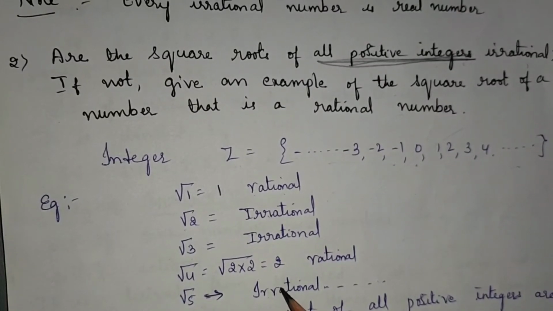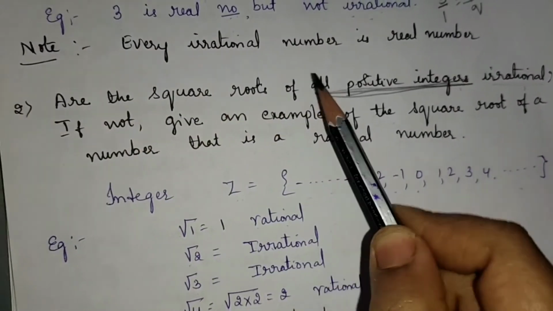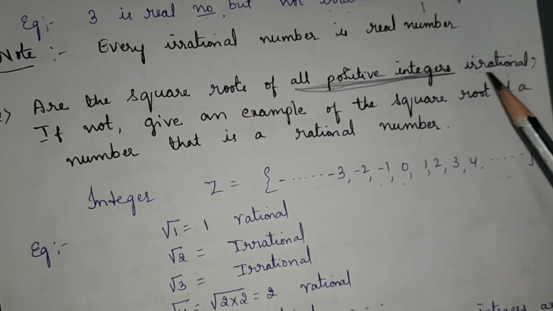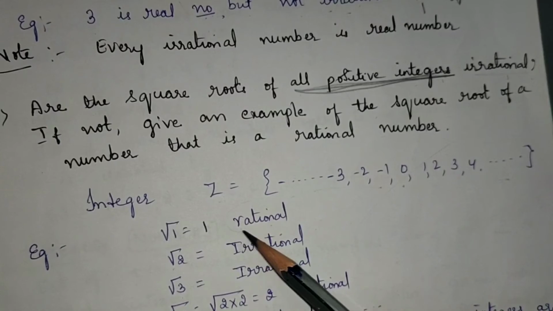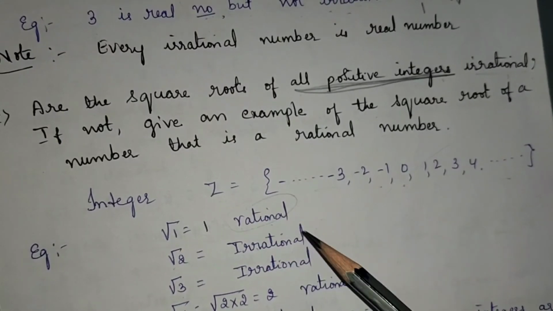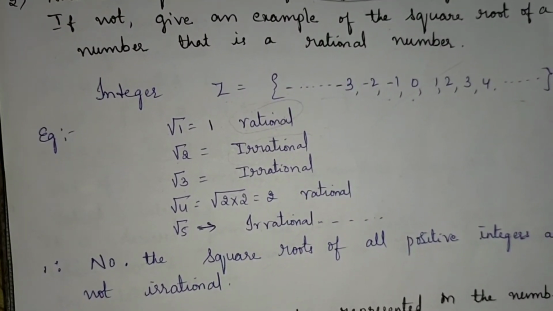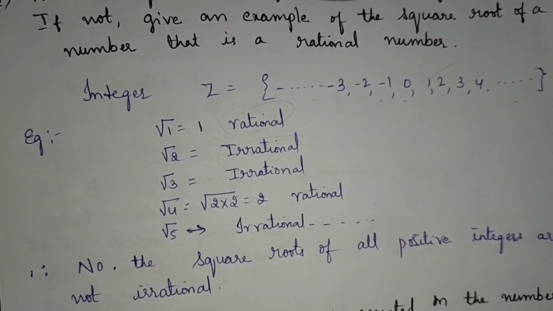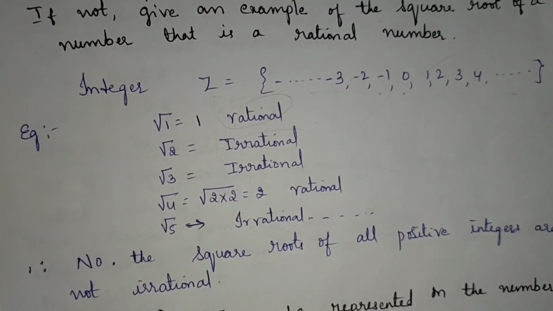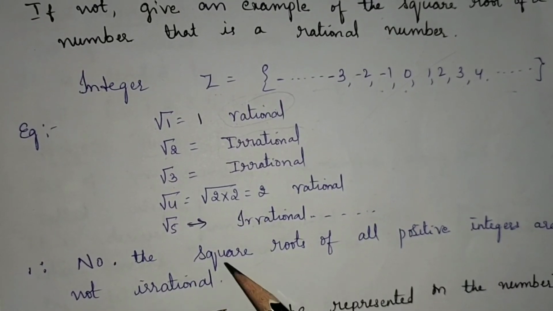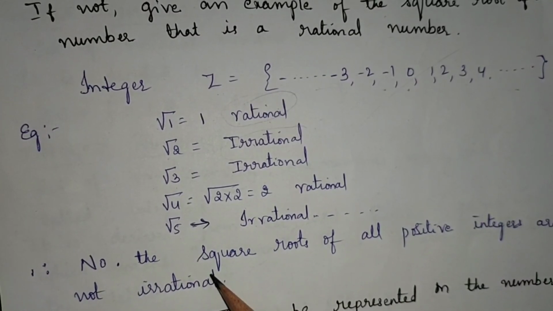Hence, the answer is no. The square roots of all positive integers are not irrational, because if you see the list, there are some rational numbers and some irrational numbers. Some square roots of positive integers are rational, and some are irrational. So we can write no: the square roots of all positive integers are not irrational.